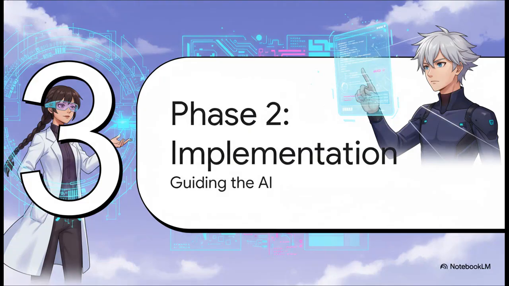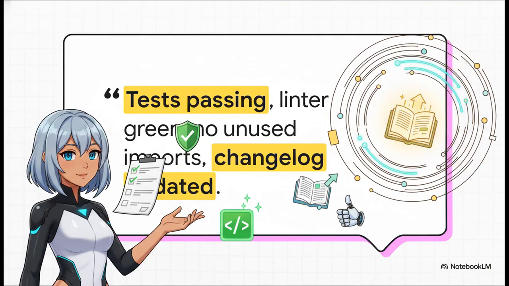Okay, moving on to phase 2, agent-driven implementation. So your plan is solid. Now it's time to guide the AI to execute that plan with absolute precision. Before you tell the agent to go, you give it a definition of done. And this quote here is a perfect example of what that means. It's not just, hey, implement the feature. It's a checklist of objective, verifiable goals. All tests passing, the linter is clean, no unused code, and the changelog is updated. Now the agent knows exactly what success looks like.